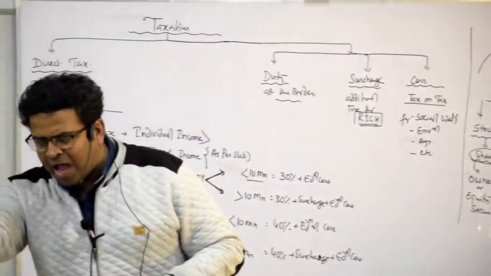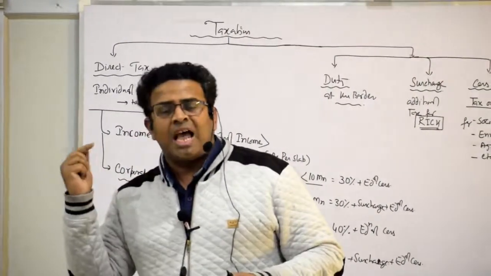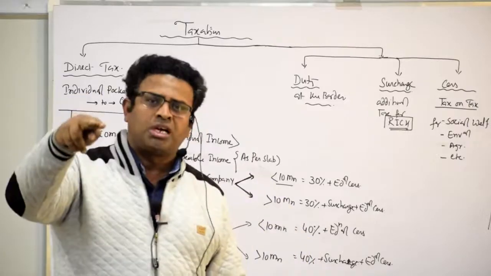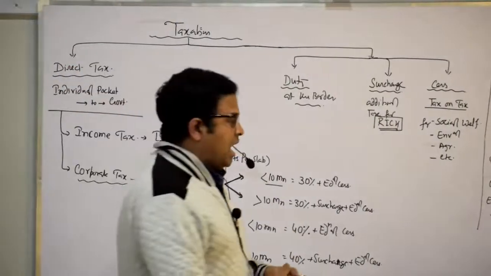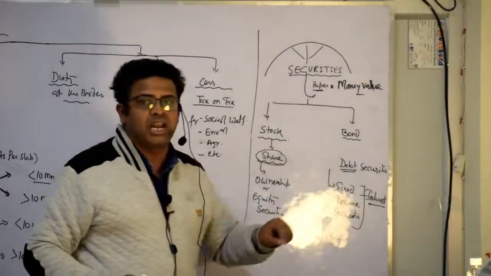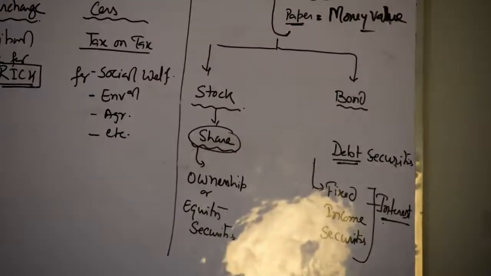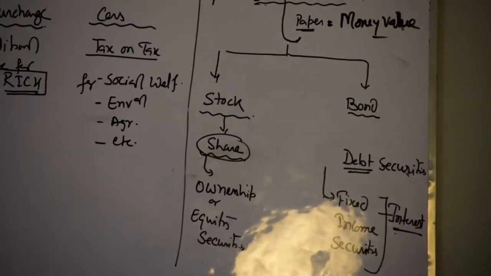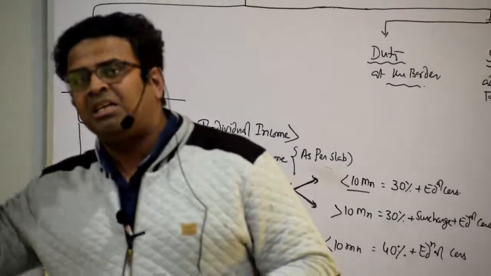If I purchase a bond, it means I am giving a loan to the company, and the loan given to the company becomes debt, and on a fixed income it will give me interest. It is not a share; it will give me interest on the bond. Suppose it is giving 10% interest, then it is liable to pay me 10%.